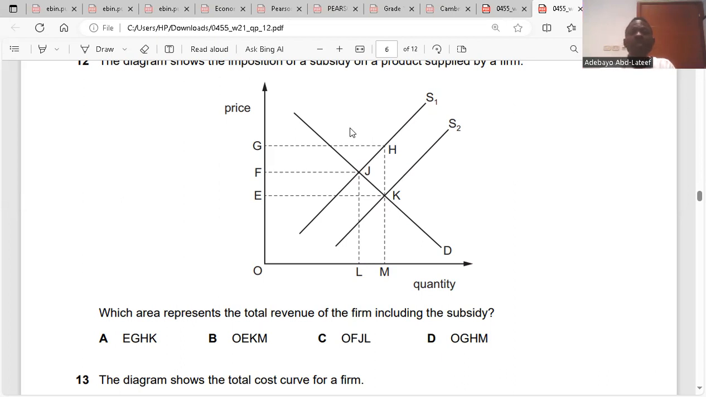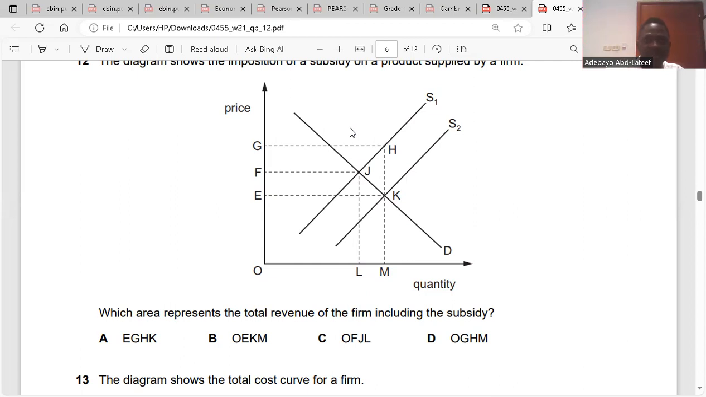But with subsidy, it reduces the cost for that firm. Are you with me? Yes. So with subsidy, this allows the firm to maximize revenue at OGHM. Yes, that is when the firm will be able to maximize revenue, as OEKM represents the subsidy paid by government. OEKM is the subsidy paid by government.